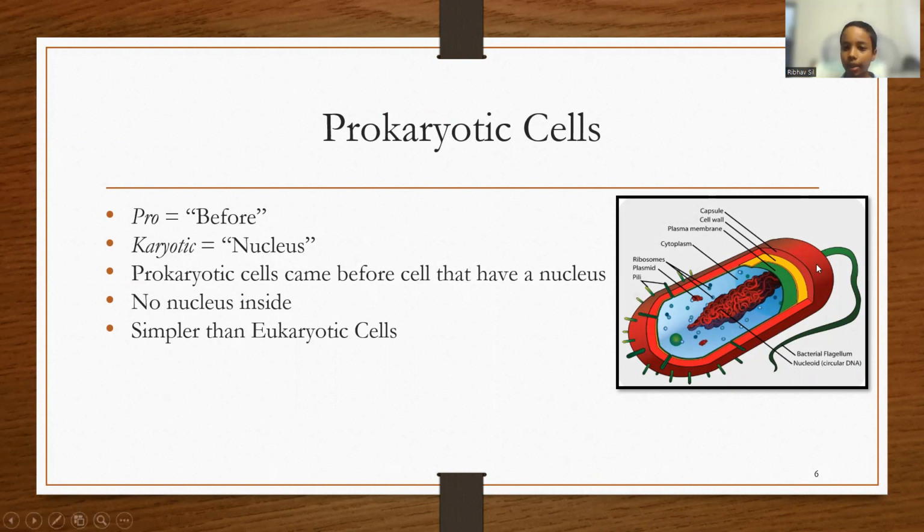Prokaryotic cells are made up of a nucleoid which contains circular DNA. This is not to be confused with the nucleus, as prokaryotic cells do not have nucleuses. The nucleoid is surrounded with cytoplasm, which contains ribosomes and other organelles. The entire cell is covered in plasma membranes, cell wall, and capsules. Many types of prokaryotic cells also have bacterial flagellums, which is also present in animal cells.